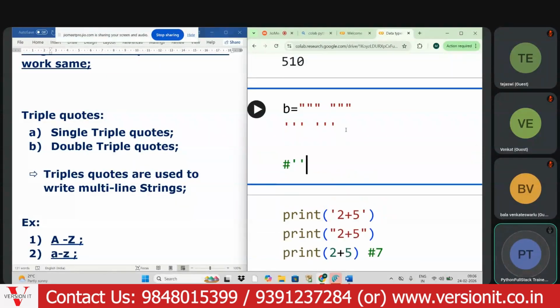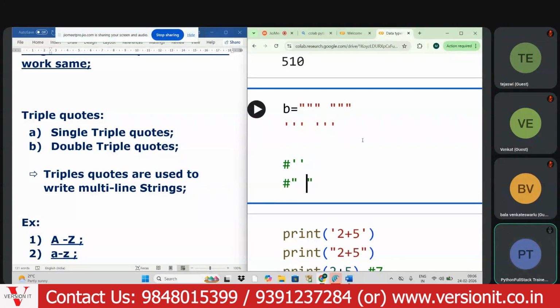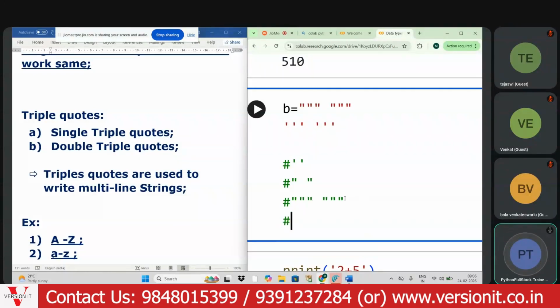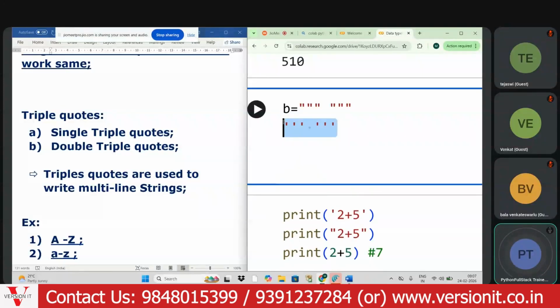We discussed single quotes and double quotes; double triple quotes and single triple quotes. So totally we have four: single and double both work the same, and these two also work the same. They are used to write the multi-line string. So if I write it here, I am Bala from India.